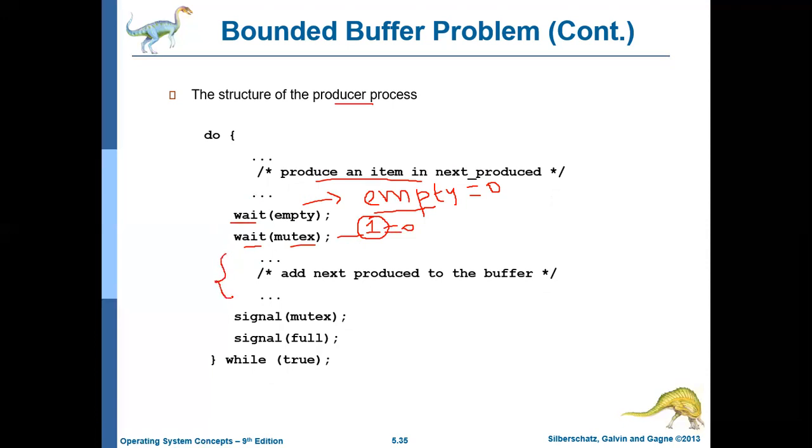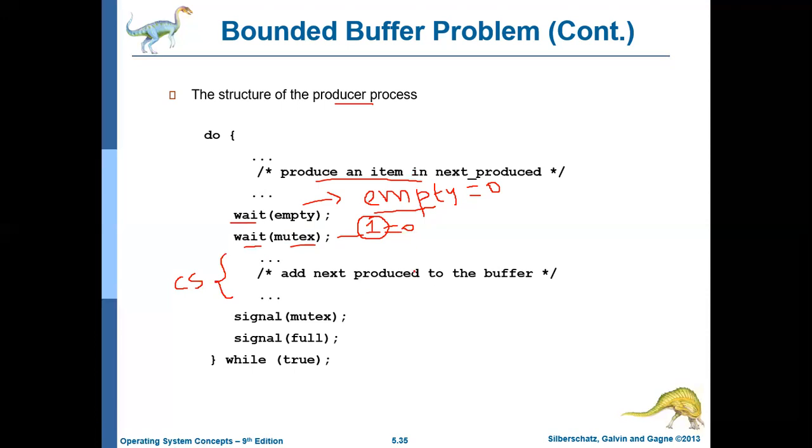This is the critical section of the producer. Before entering the critical section, it ensures these two conditions are satisfied, that is, empty is greater than 0 and nobody else is in the critical section, by performing a wait on mutex. Then it enters the critical section. In the critical section, it adds the next produced item to the buffer.